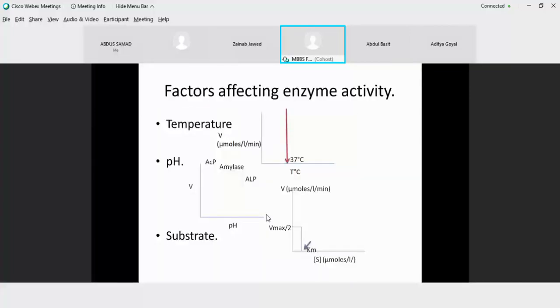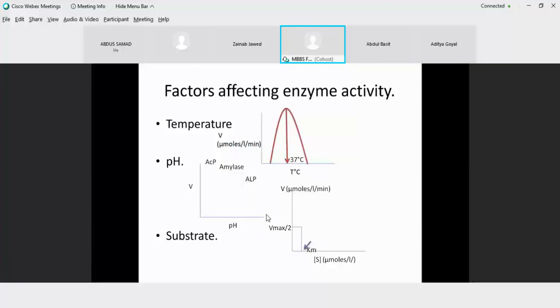Now, if your system is a normal system, there are a number of factors that affect enzyme activity. And we are talking about 3 important factors. One is temperature. The plot for temperature is a bell-shaped curve.